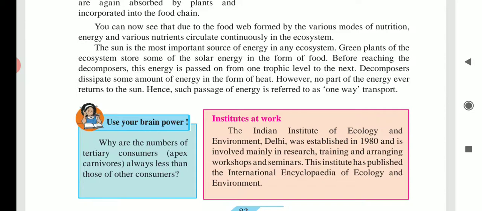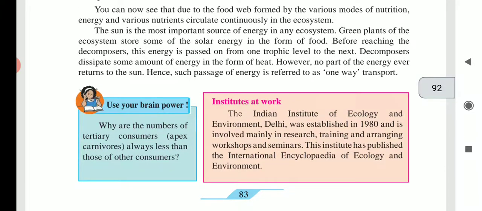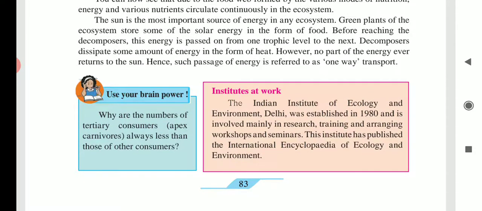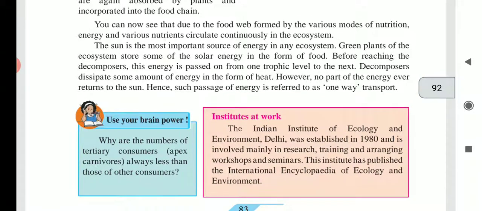Hence, such a passage of energy is referred to as one-way transport, and the flow of energy in an ecosystem is always unidirectional. Okay, now we will discuss biogeochemical cycles in our next video.